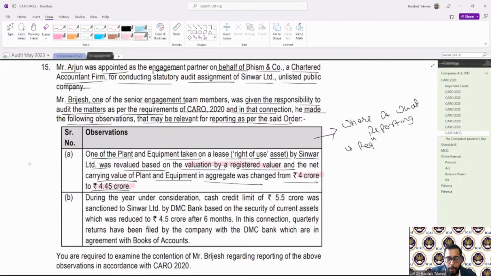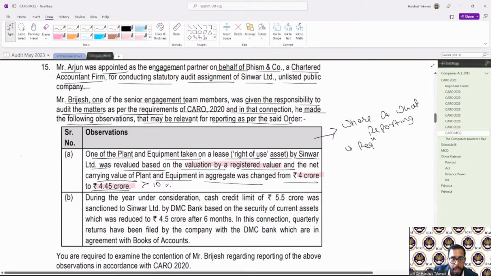Now it has changed to 4.5 crore. Whether this is more than 10%. If yes, then I need to disclose the same in my CARO report. This change is 11.5%, more than 10%. So I need to report accordingly.